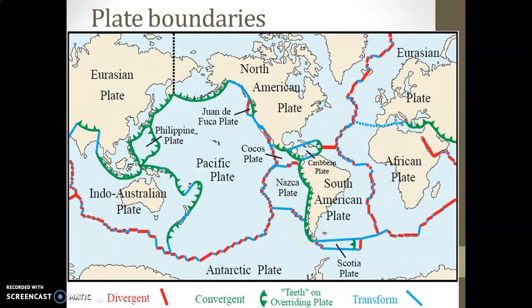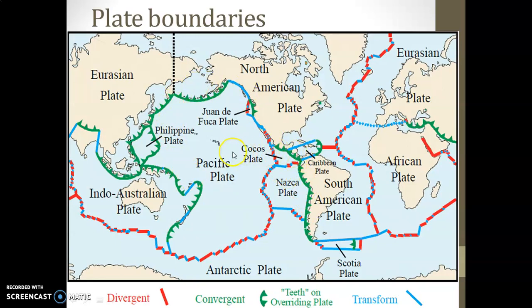When one plate comes on top of the other and dominates it, that is considered the overriding plate. Where the maximum earthquakes and volcanoes occur is near the convergent plate boundary.